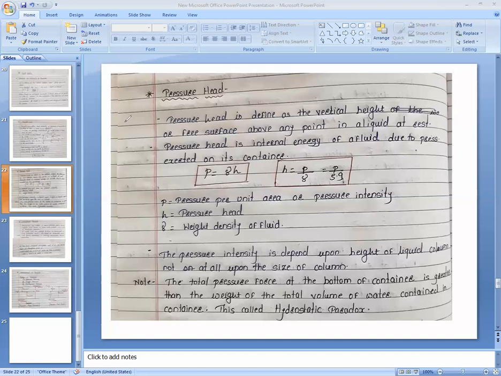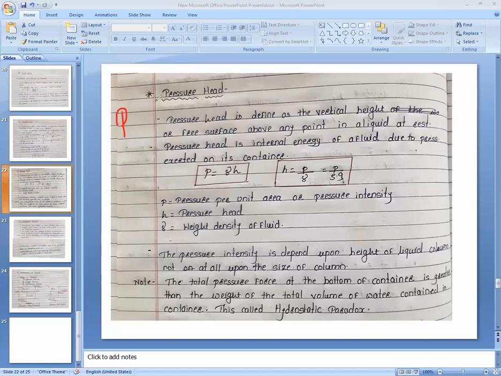When a structure is deep in the water, such as water tanks or a dam, finding the total pressure might be difficult with the conventional method, and it is more confusing when providing the pressure intensity.